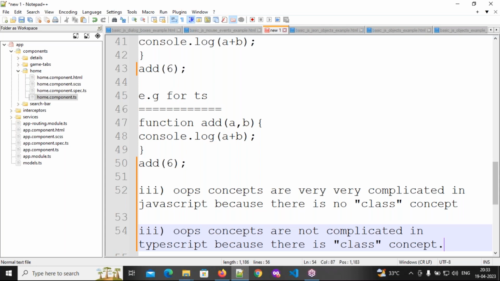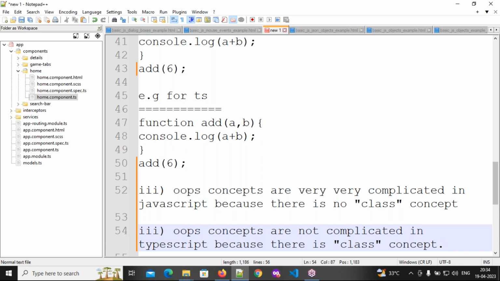Through that object we can access all the methods and variables related to that particular class. Clear, everyone? All the methods and variables you can access through that class. Okay, this is about this.